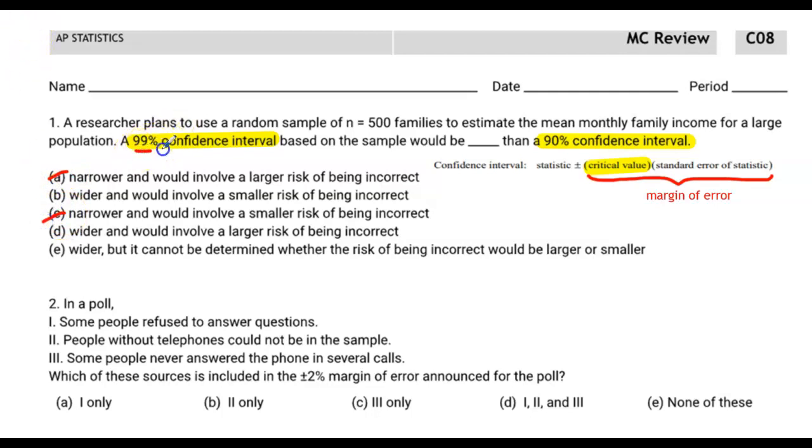Now the meaning of a 99% confidence interval is that 99% of the intervals that we construct in the same way are going to contain the population parameter. Whereas with a 90% confidence interval, only 90% of the intervals that we construct in this way will contain the population parameter, which means we're looking for a wider interval and a smaller risk of being incorrect. We're talking about the risk of being incorrect as compared to 99 and 90. This is just a wider interval, so there's less chance of it being incorrect. There's more chance, in other words, of it having the correct population parameter within it.